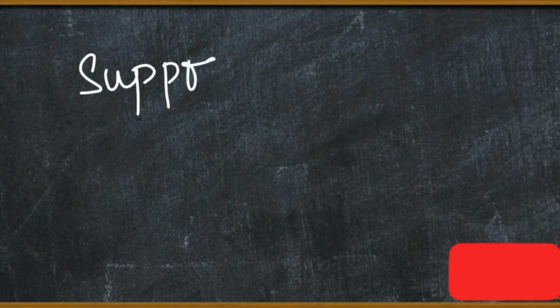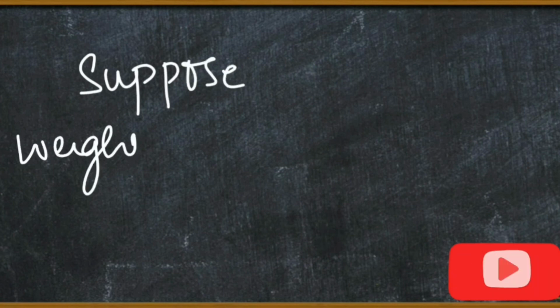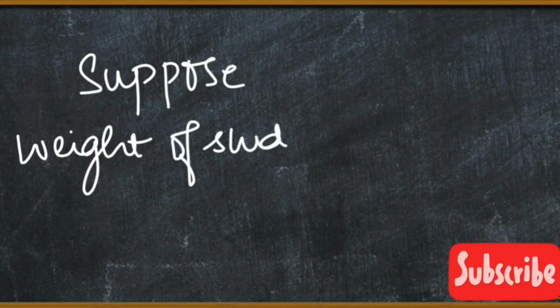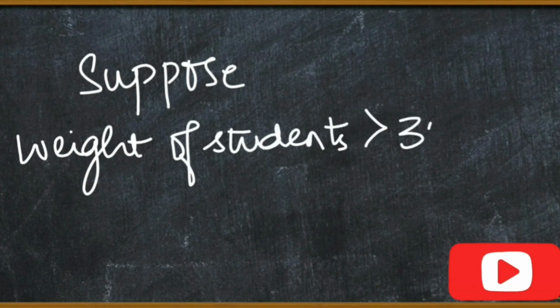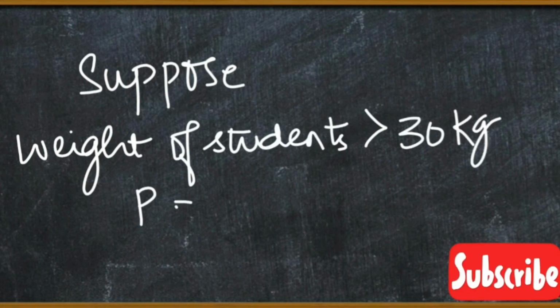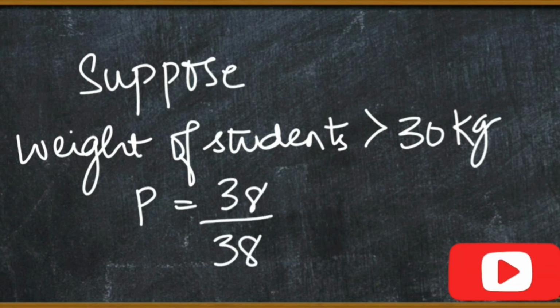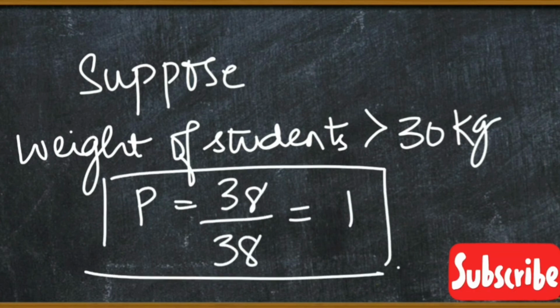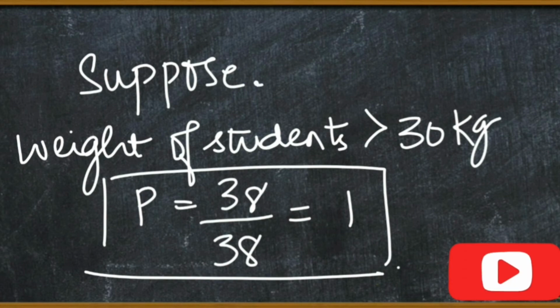And similarly, you have to suppose that weight of student is greater than 30 kg, जो कि सारे स्टूडेंट्स का है, तो यहाँ पर probability आपकी 1 हो जाएगी. I hope this is clear to you.